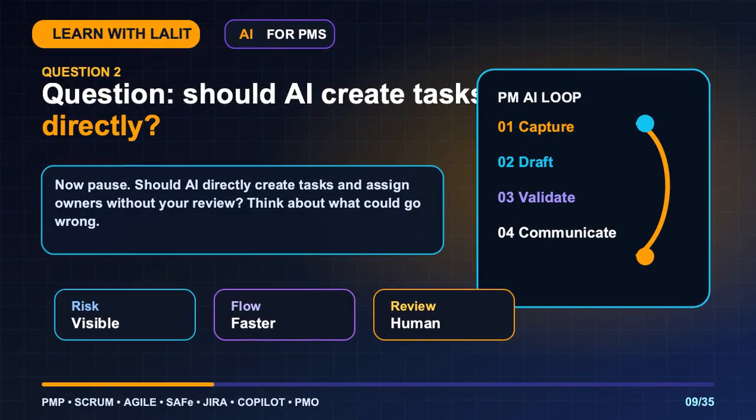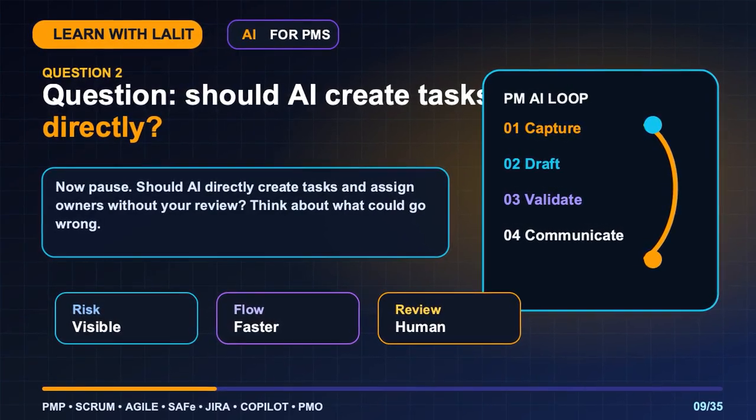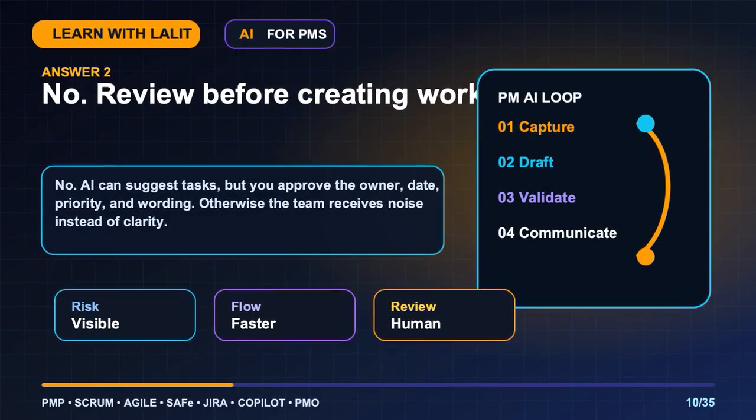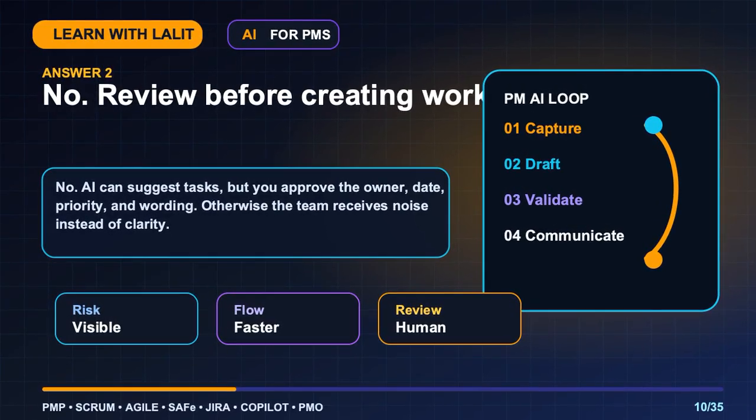Now pause. Should AI directly create tasks and assign owners without your review? Think about what could go wrong. No, AI can suggest tasks, but you approve the owner, date, priority, and wording. Otherwise, the team receives noise instead of clarity.